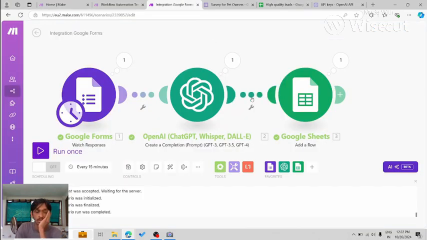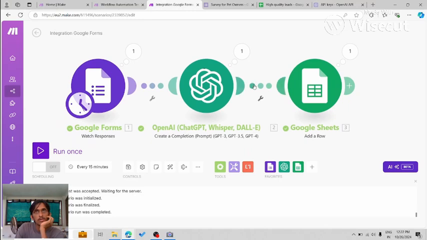So now we are running this sheet regardless of whether the OpenAI API said potential client or not a potential client. We are not checking what the response of the OpenAI API is. So obviously we can't do that. We don't want all the entries in the Google Sheet. We're going to set up a filter to filter out all the values which have potential client as the output in the OpenAI. So you see this wrench over here.